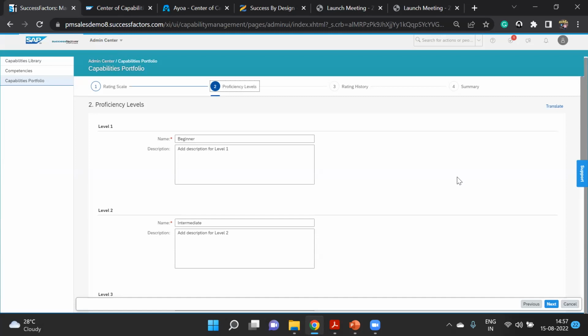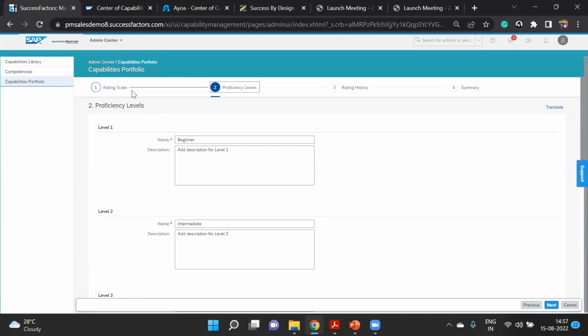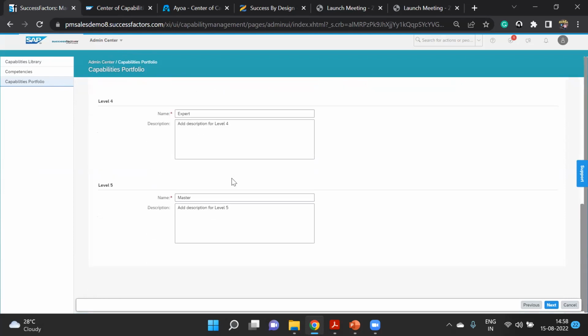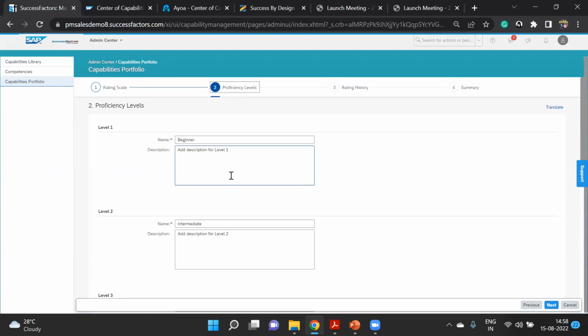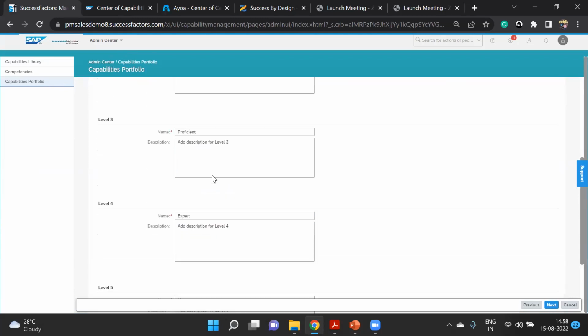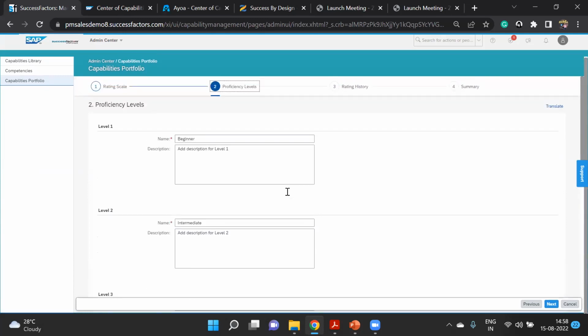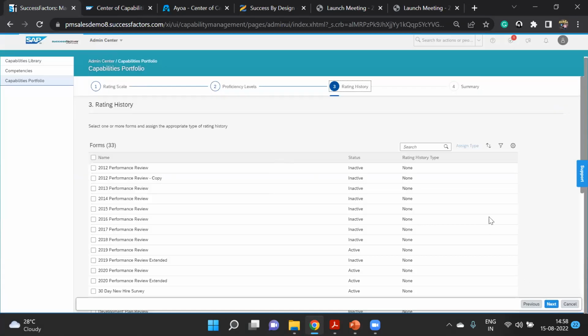Now, next one. This is again interrelated. Whatever rating scale we have seen earlier, those 5 proficiency levels, here you will have different proficiency level names. Level 1 is beginner, then intermediate, proficient, expert, master. These are the different 5 levels we can have. I'm not going to add anything, so simply understand. Next, we'll go to the rating history.